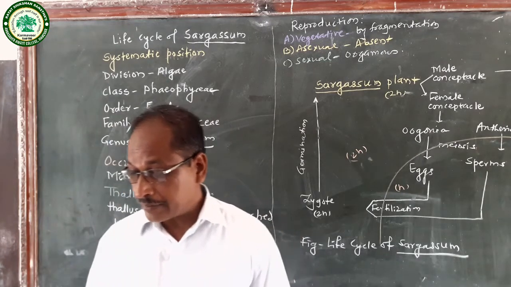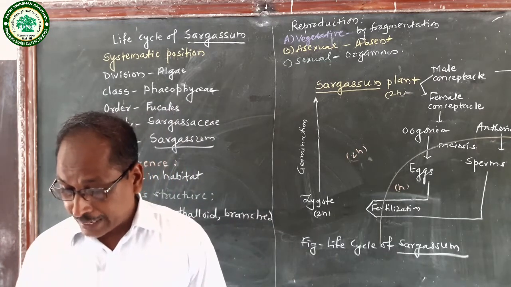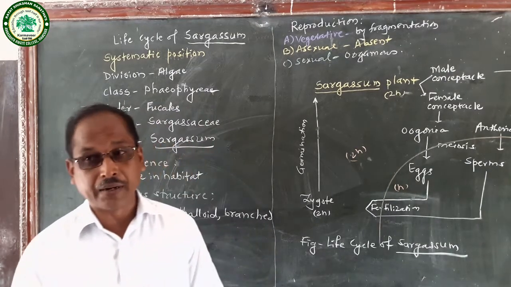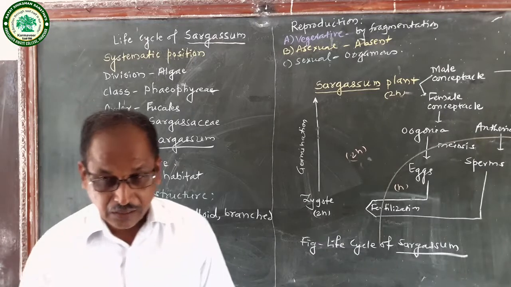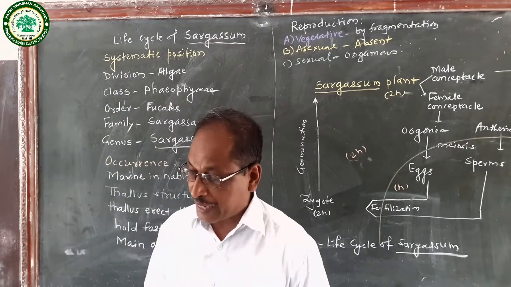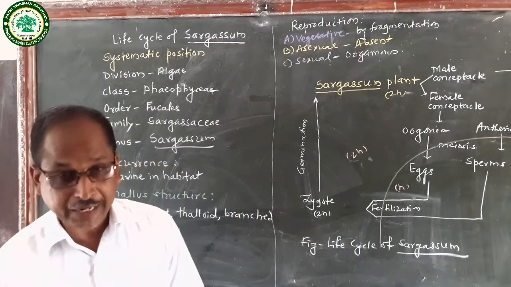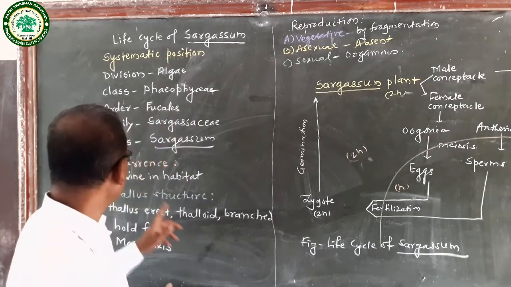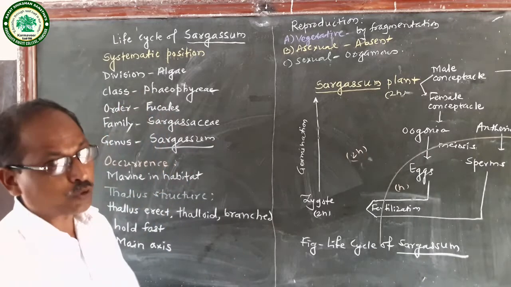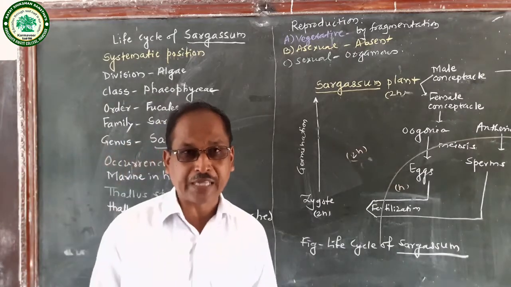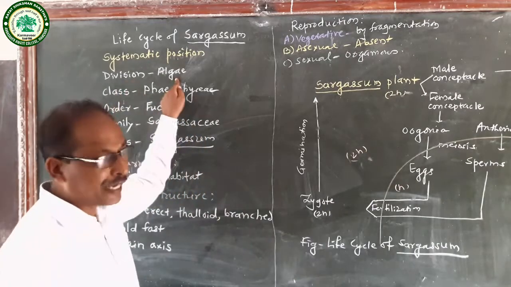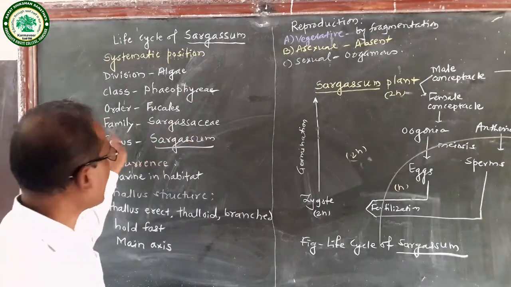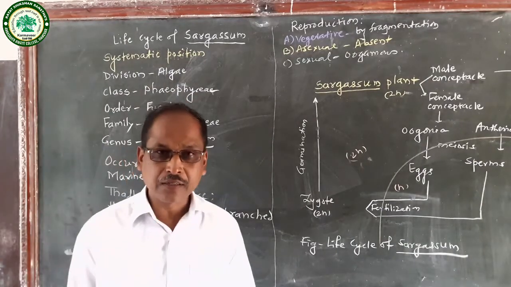Here the characters are: the plant body is parenchymatous. It consists of a main axis. There is presence of receptacles, and in the receptacles, conceptacles are present. Then the plant body consists of air bladders. This is the systematic position or classification of Sargassum: division Algae, class Phaeophyceae, order Fucales, family Sargassaceae, and genus Sargassum.